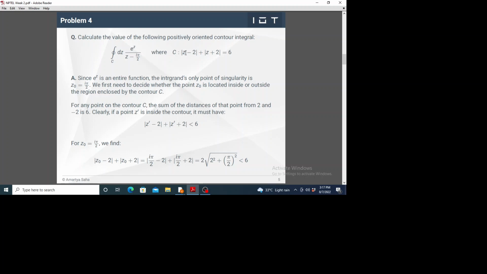So here you see, if z is a point, the sum of the distances of this point z from point 2 and point -2 is equal to 6. Okay, so it's an ellipse. z can go anywhere, but has to respect this property.